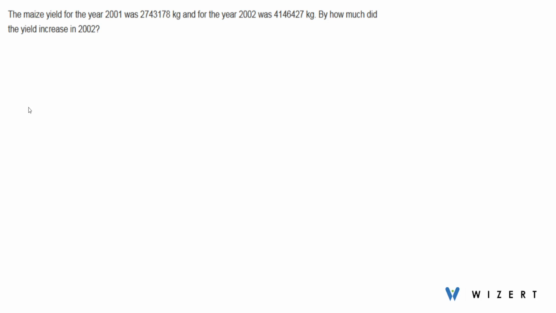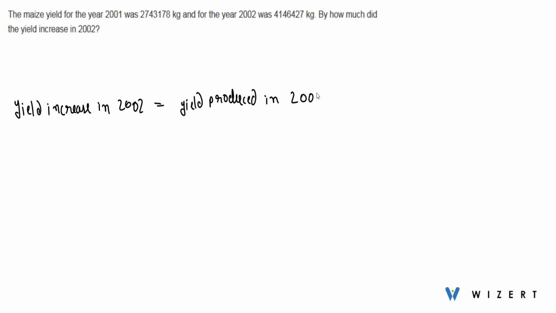So let's proceed. So yield increase in 2002 will be equal to yield produced in 2002 minus yield produced in 2001, right?